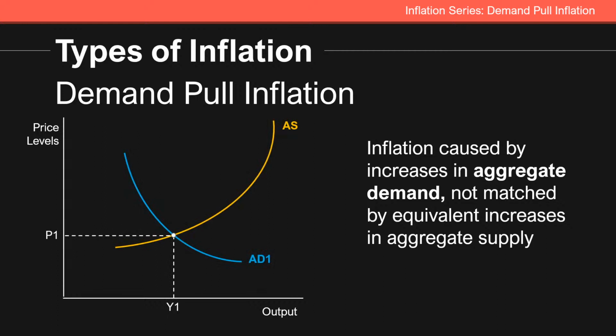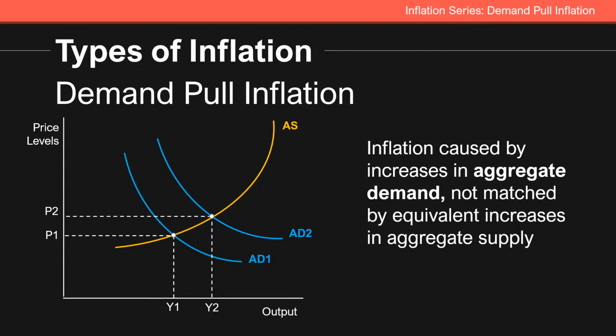If let's say our aggregate demand is currently at AD1 and our aggregate supply of the economy is AS, and we are currently operating at a price level of P1 and the output or the GDP currently produced is Y1. If the aggregate demand keeps on increasing, let's say to AD2, and aggregate supply does not increase, you see that the prices will move from P1 to P2 in the economy.